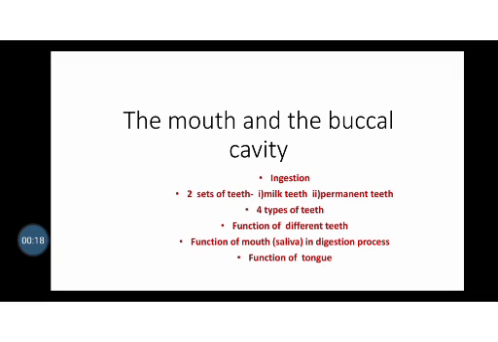In this section, we are going to see a few important things: what is ingestion, what are the two sets of teeth, that is milk teeth and permanent teeth, what are the four types of teeth present in our mouth, and the function of each tooth. Then we are going to see what is the function of mouth or saliva in the digestion process. At last, the function of tongue.